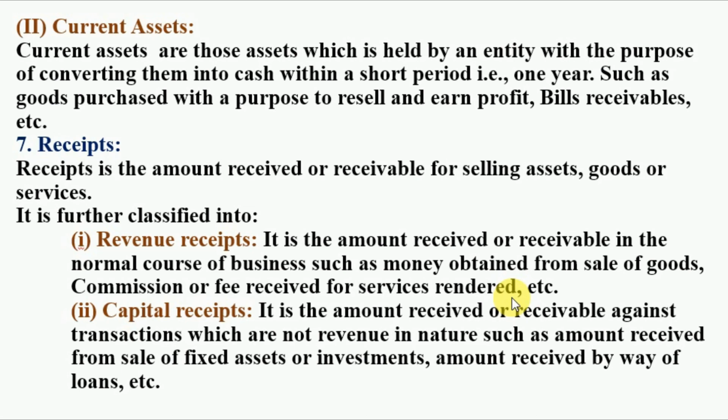That means normal business activities performed in an organization, through which we get an amount of money. That money is known as a revenue receipt, like sale of goods and services, commission received or fee received. These are examples of revenue receipt.